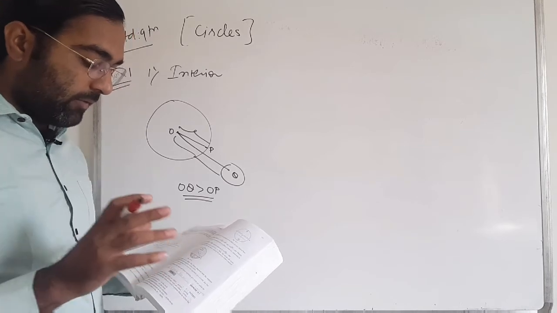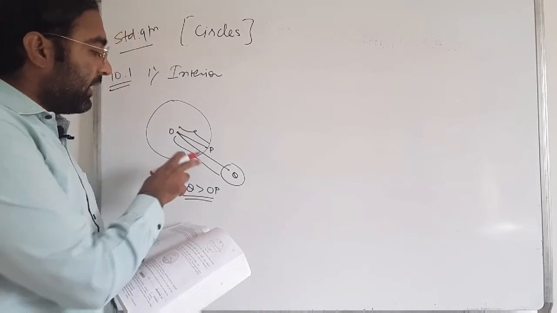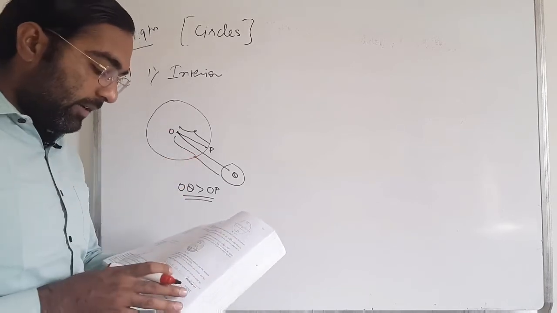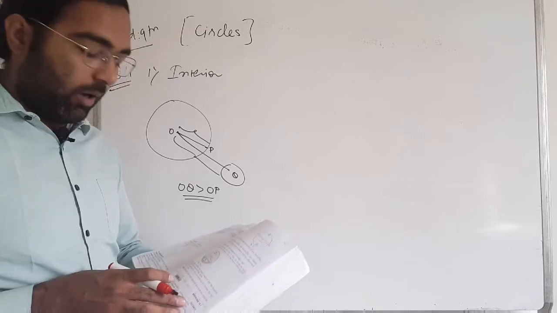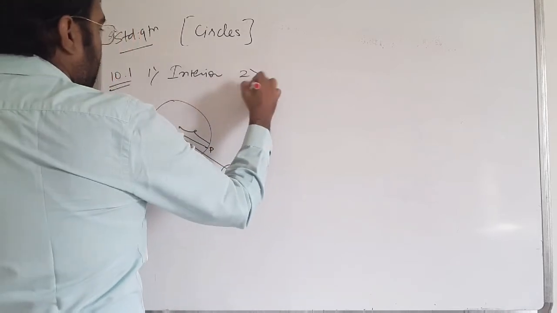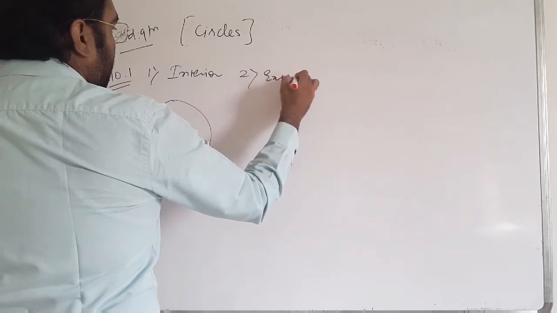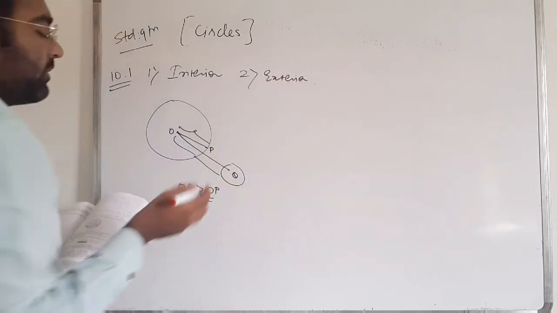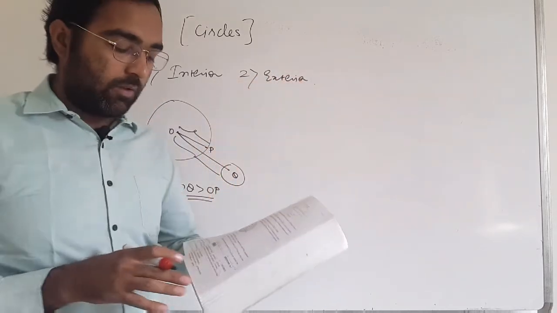A point whose distance from the center of the circle is greater than the radius lies in the exterior of the circle. Okay. The answer to the second question is the exterior of the circle.